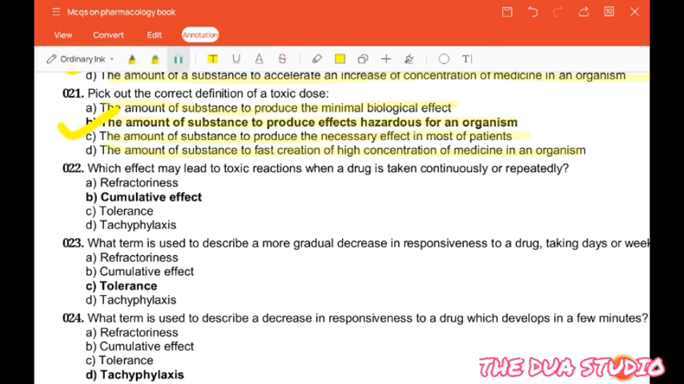The next question is: which effect may lead to toxic reactions when drug is taken continuously or repeatedly? Refractoriness, cumulative effect, tolerance, tachyphylaxis. So the correct answer is cumulative effect.